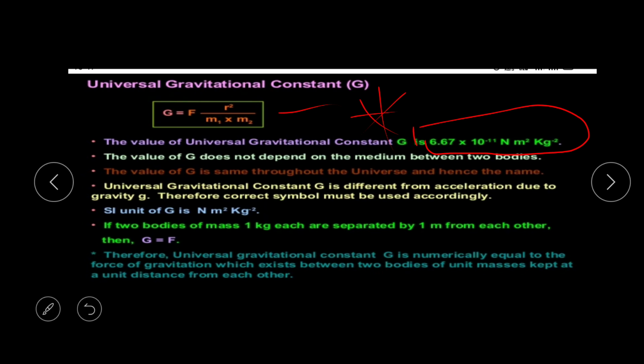Therefore, universal gravitational constant G is numerically equal to the force of gravitation which exists between two bodies of unit masses kept at unit distance from each other.